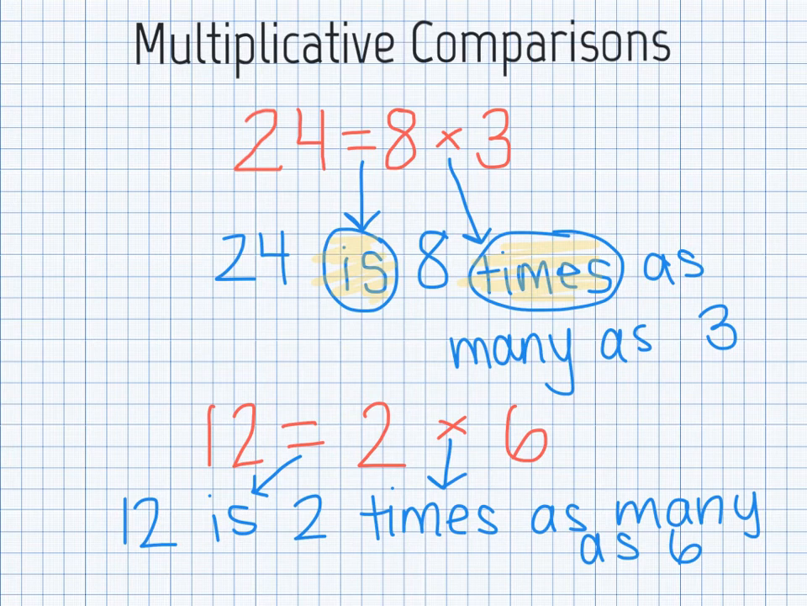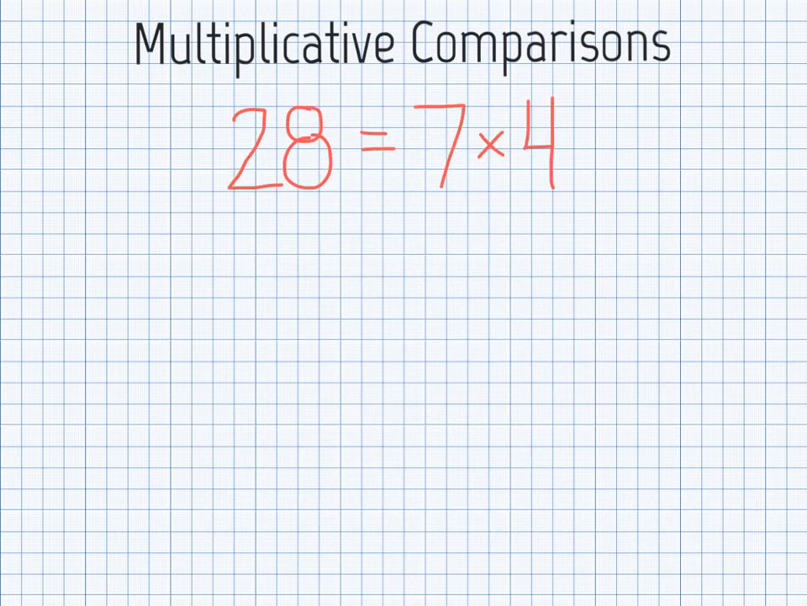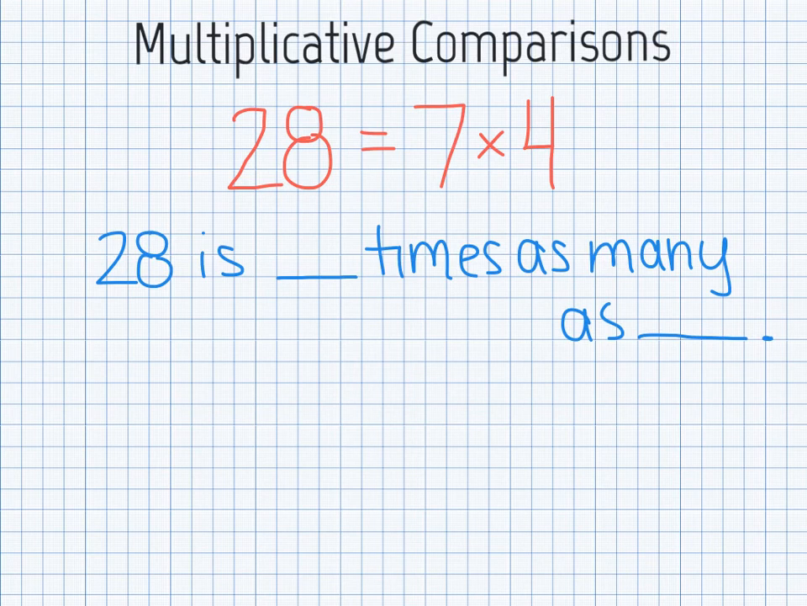The final thing we need to remember is that multiplication is commutative. This means that it does not matter which factor we multiply first, our answer will be the same no matter what. That is true of our multiplicative comparisons as well. If we just read this straight across, using what we know from our keywords before, we would say 28 is 7 times as many as 4.